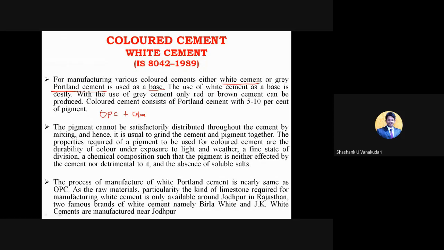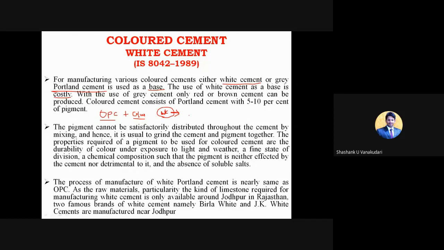The use of white cement as a base is costly. If you directly want to use white cement as the base, it will be much costlier, because first we need to bring it to white cement. Initially it will be OPC, then by adding white pigments, it will convert to white cement, right? And if we want to use white cement for the next colored cement, like gray cement or red cement, right?